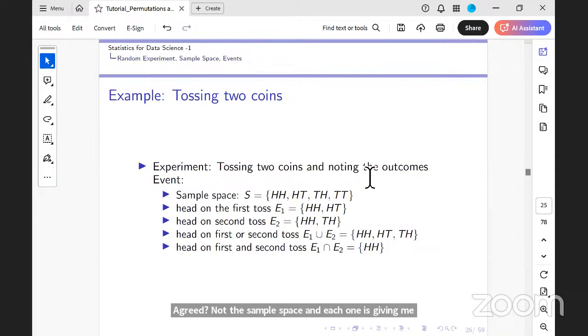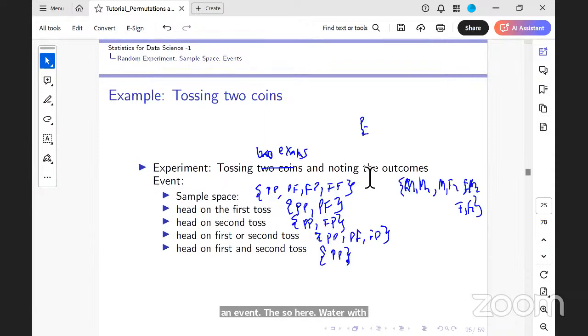So here, what would be the equivalent event? The male child is either the firstborn or the secondborn. And what would be this? Both born are male children. Is that clear?